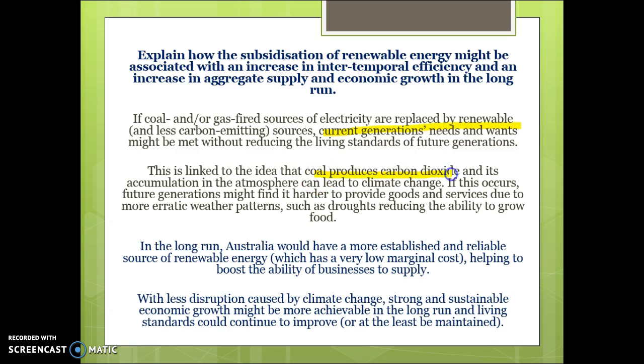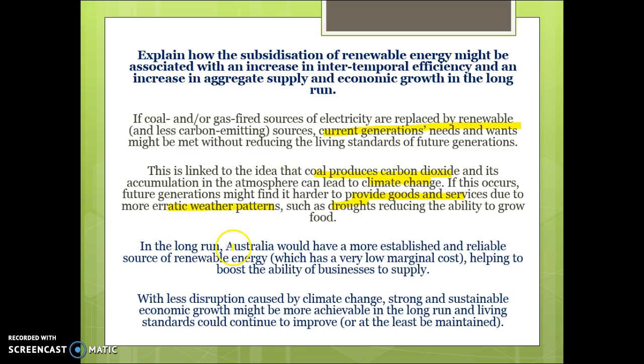Then explain the problems with coal producers emitting carbon dioxide. So coal producers emit carbon dioxide, and that can lead to climate change. This can hurt future generations' ability to provide goods and services because of erratic weather patterns, droughts, etc., reducing the capacity to grow food. So provide some examples of what are some of the problems with climate change.